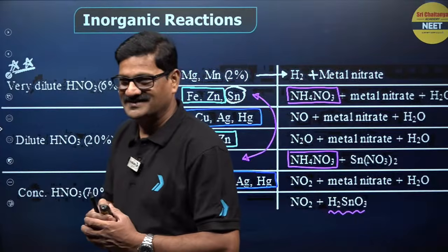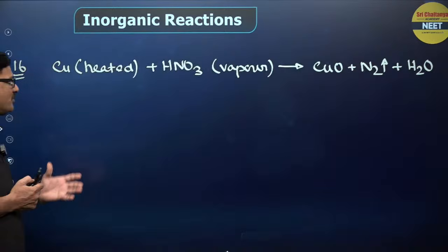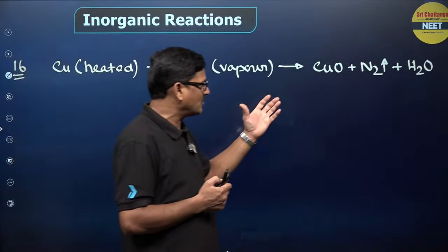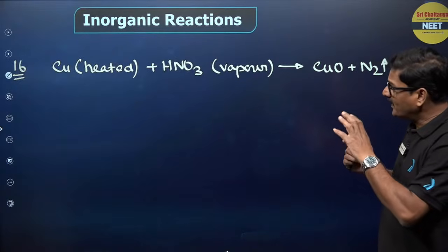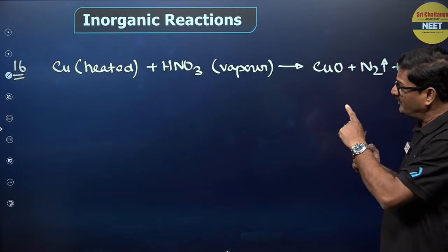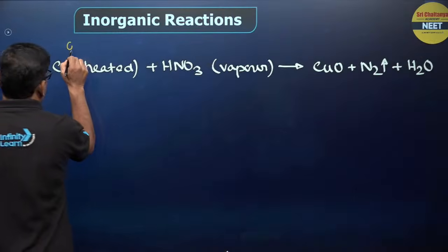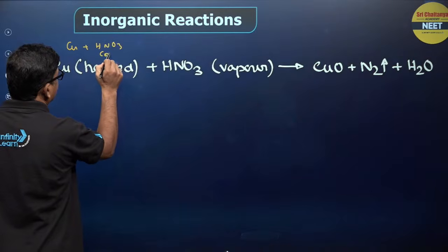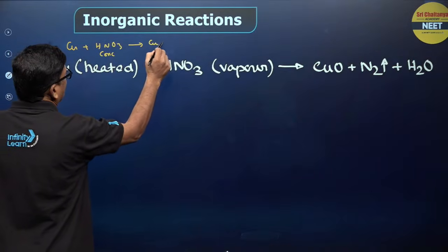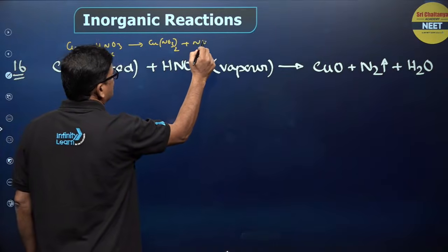Hope you understand. Let us talk about reactions. Inorganic: copper heated with HNO3 in the vapor gives copper oxide and nitrogen gas. So copper heated, okay, vapor HNO3, but copper with concentrated HNO3 gives rise to copper nitrate and nitrogen dioxide.